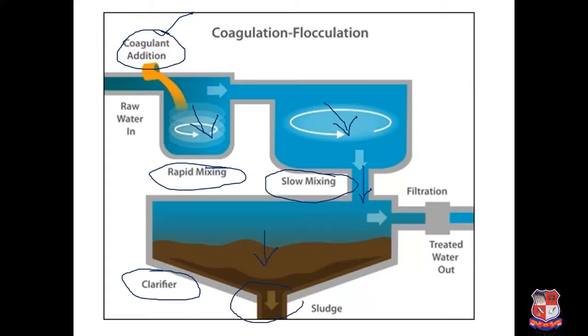All these impurities that settle at the bottom are suspended settleable solids. This is called sludge, which is to be removed properly, and then after that the water will go to the filtration plant for the further removal of suspended matter.